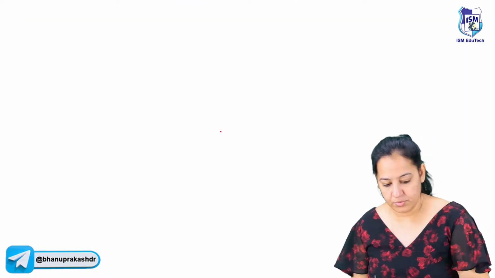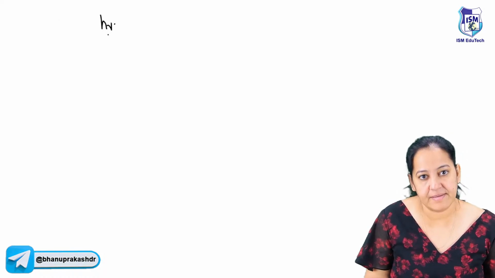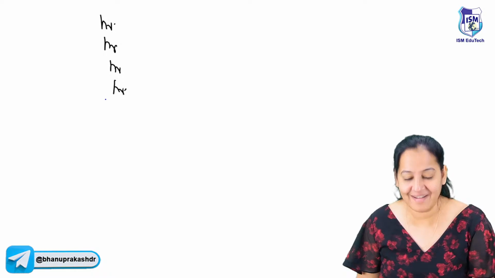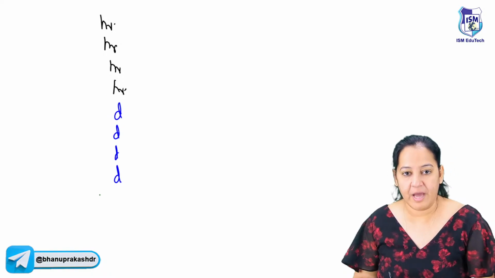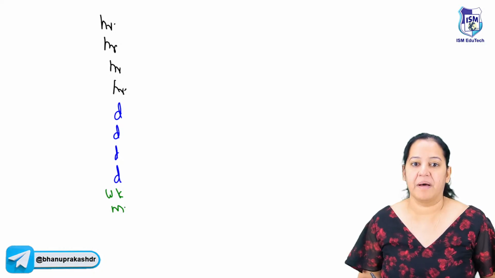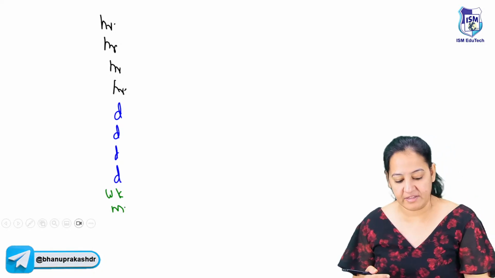What I was telling you, the timings. Okay. So the first 4 are hours, R, and R. This is how I learn. The next 4 are days. The next one is week and the last one is in month. Now fill the numbers. It's easy. 4 are hours, 4 are days, then week, then month.